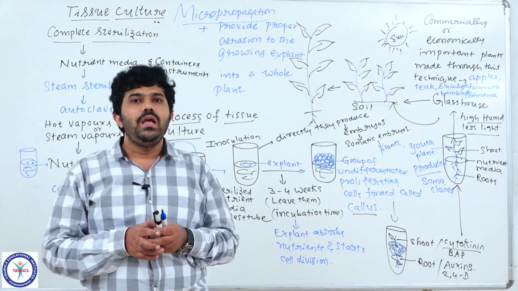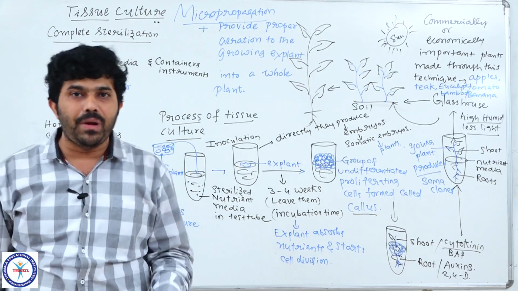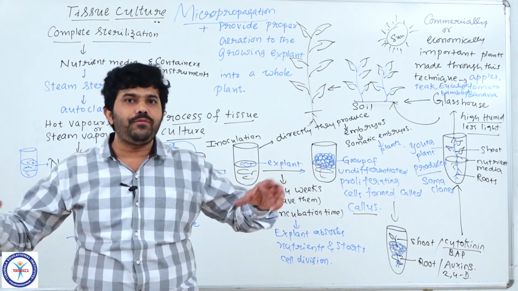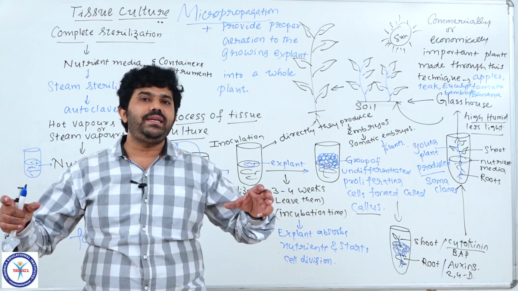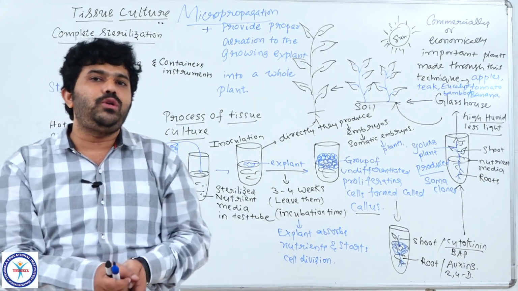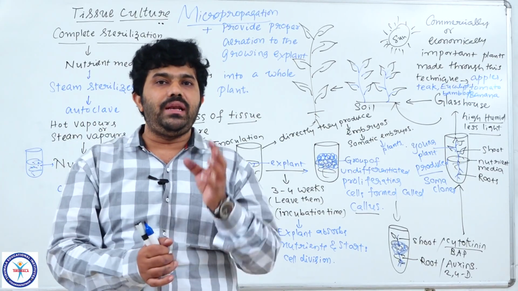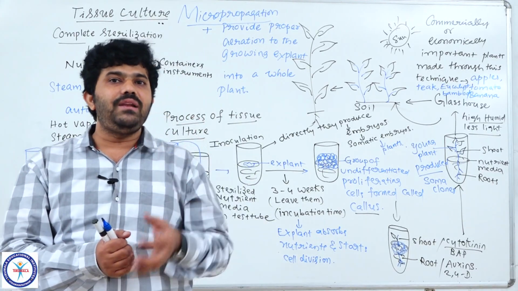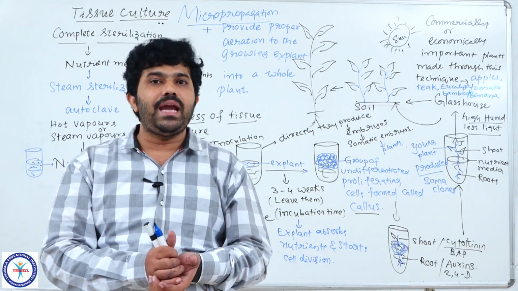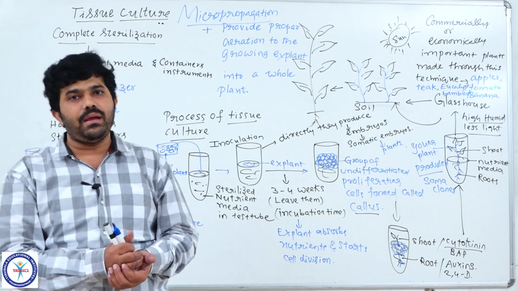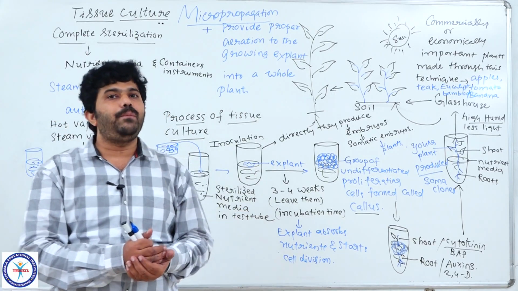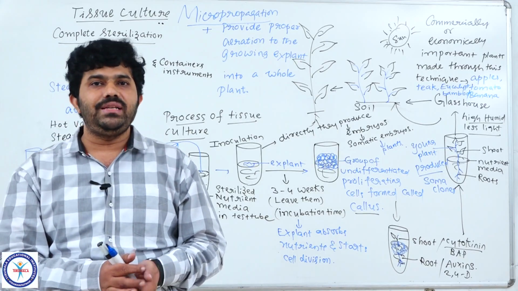We turn those cells into protoplasts, meaning we remove the cell walls, and chemically fuse the protoplasts of two genetically different varieties to make a hybrid cell. That hybrid cell we call a somatic hybrid. The process is known as somatic hybridization, and how it is useful for different economically important crops we will discuss in the next lecture.